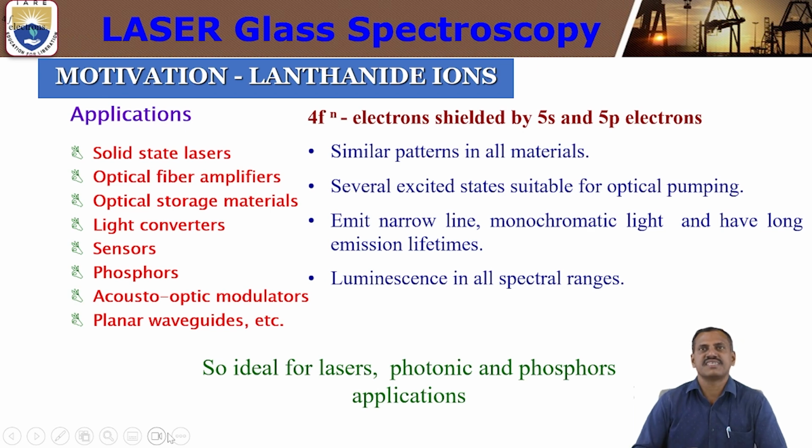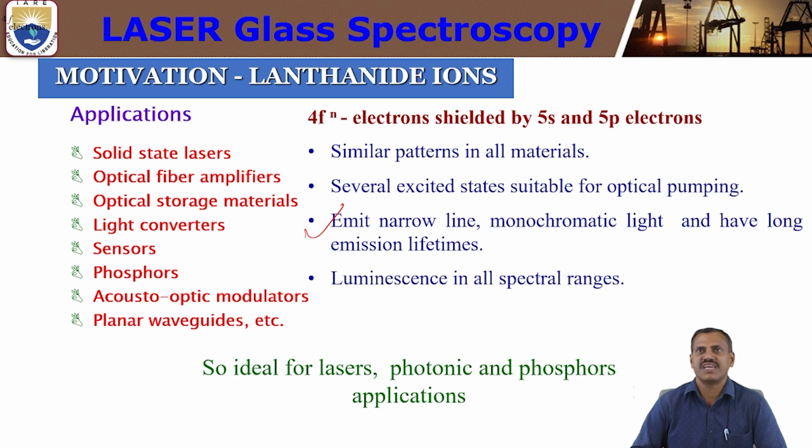Next, several excited states are suitable for optical pumping. Each and every lanthanide ion has different kinds of excited states and energy levels, from the ground state to the different excited state levels. That is why several excited states are suitable for optical pumping. Next, they emit narrow lines. Each and every lanthanide ion emits a narrow beam of light. Monochromatic means it exhibits a single wavelength. A single wavelength of light will be emitted by the different lanthanide ions.